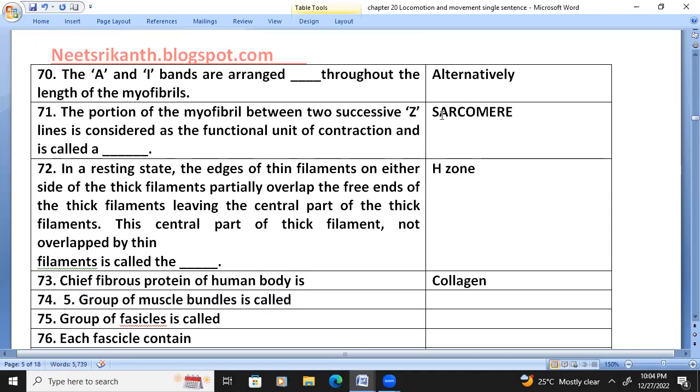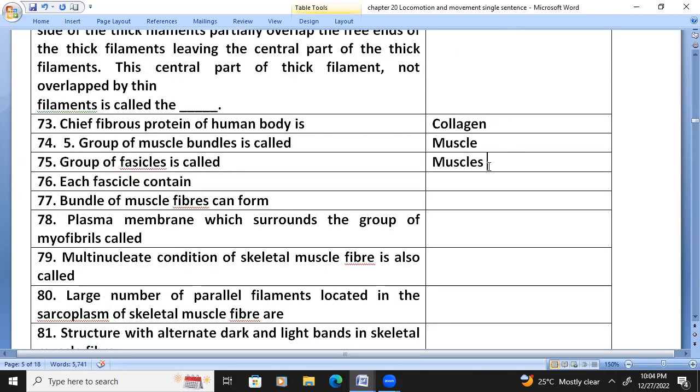A group of muscle bundles, or a group of fascicles, is called a muscle. Each fascicle contains muscle fibers. A bundle of muscle fibers forms a fascicle.